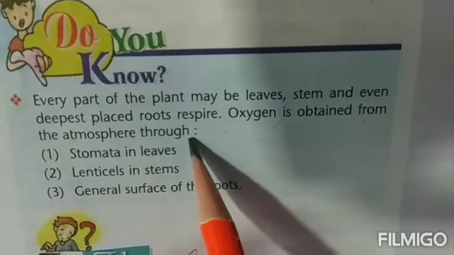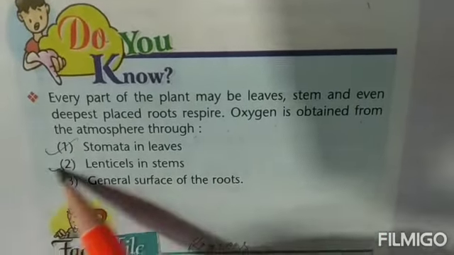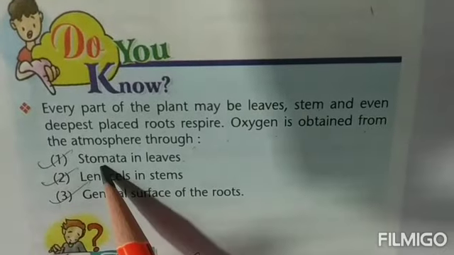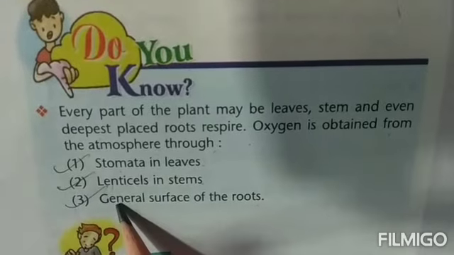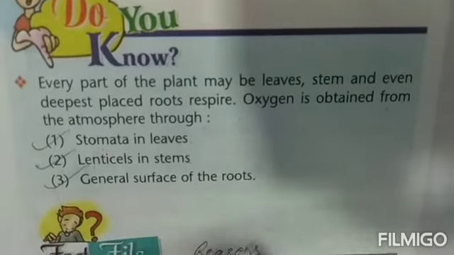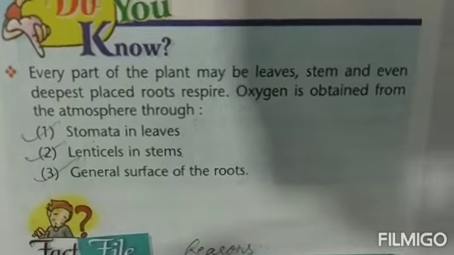Oxygen is obtained from the atmosphere through, and put a tick for all these: in the leaves, it is through stomata. In the stem, it is through the lenticels, and in the roots, it is through the general surface. That means the surface of the roots.